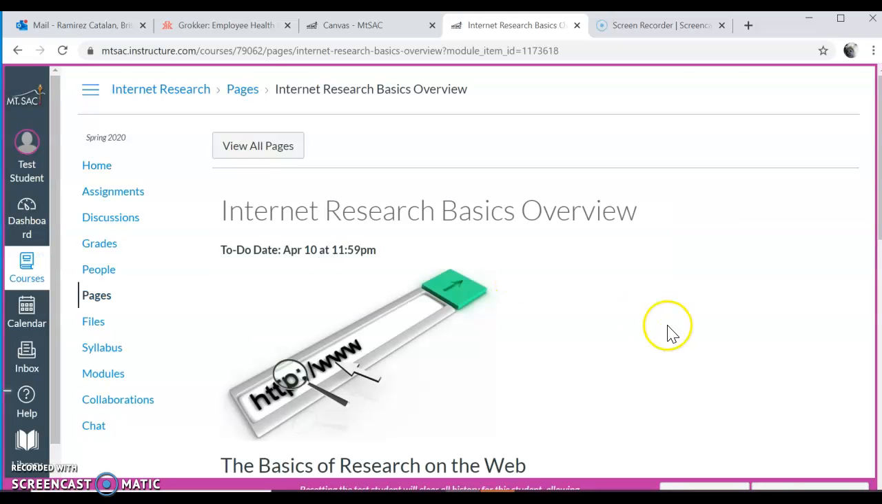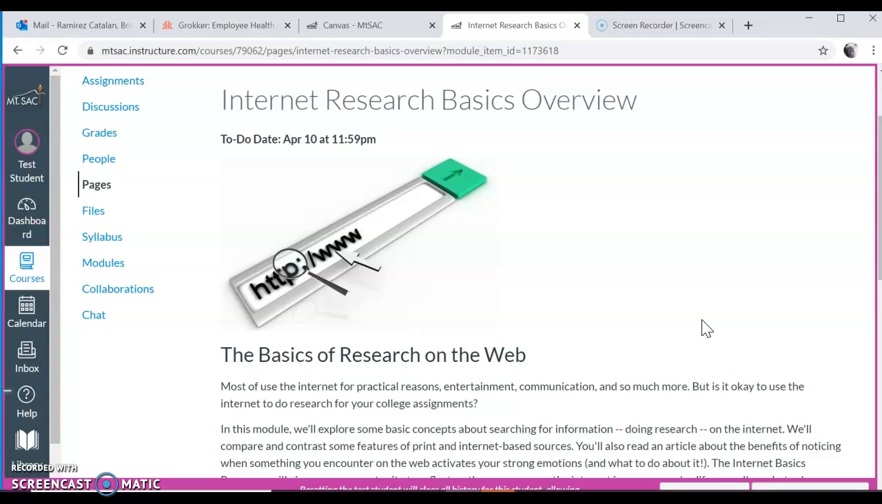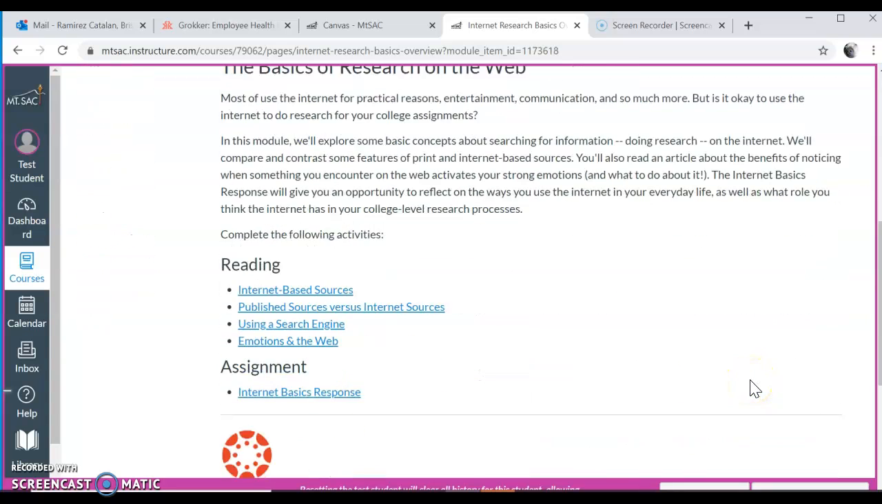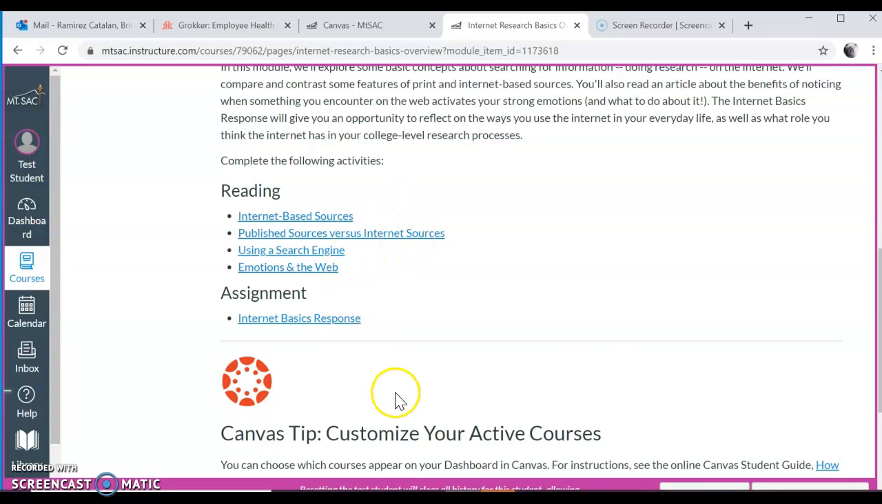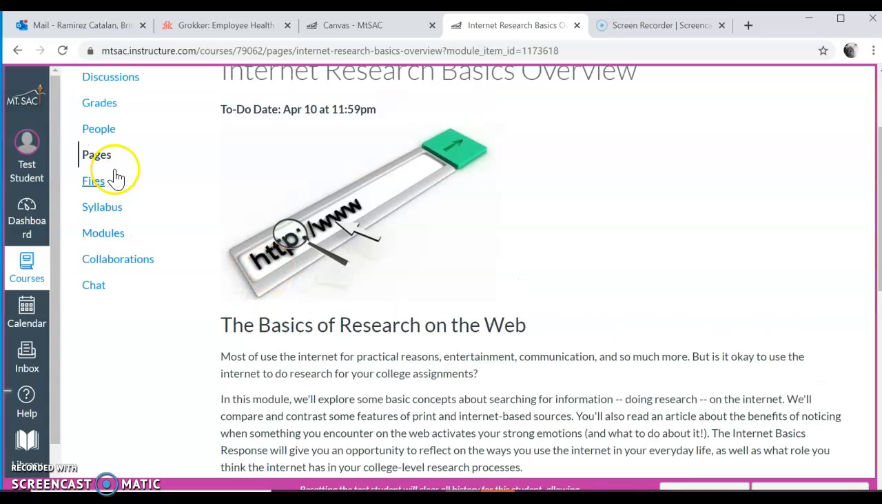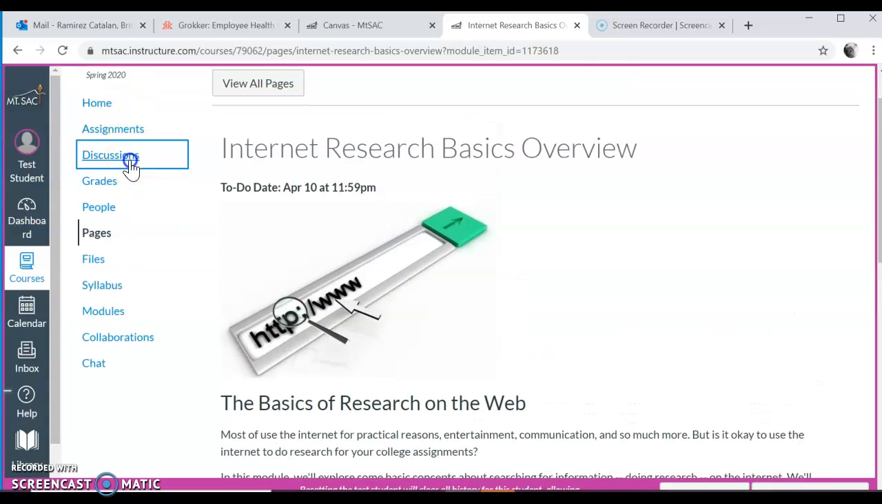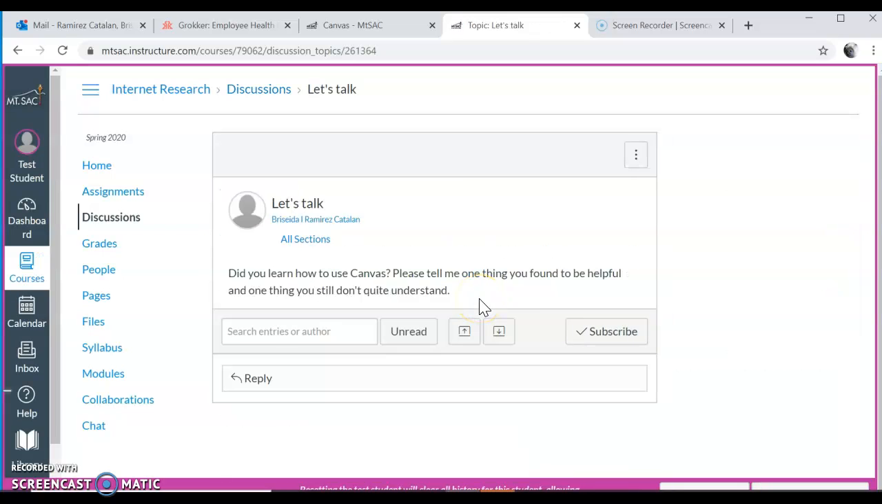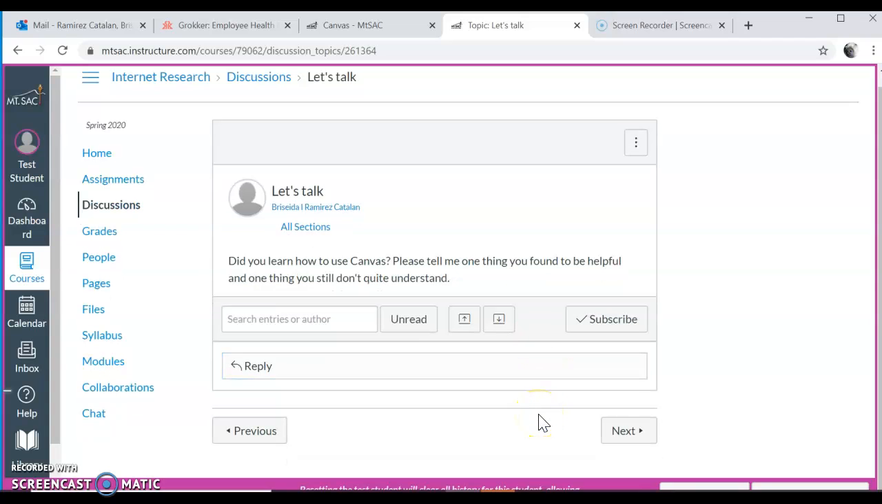Now some of this we already touched, and some of it we haven't. So I just want you to go over some stuff here, go over Canvas, and then if you see in our discussions, there's going to be just one, the one that says let's talk. I'm going to erase the other one, but this one, you would just click on here where it says let's talk, and then I just want you to reply.